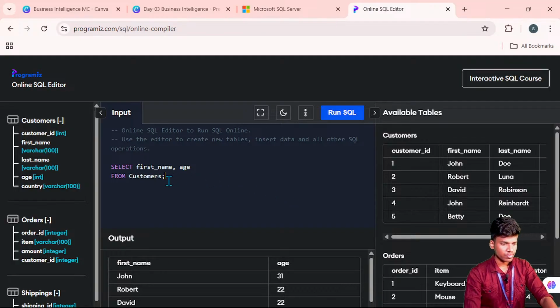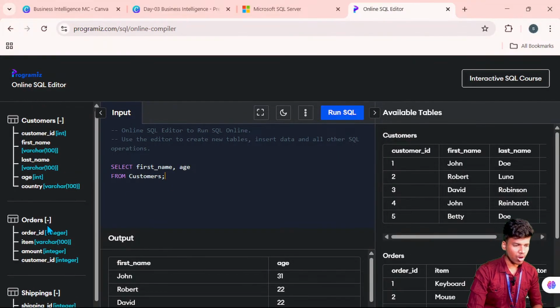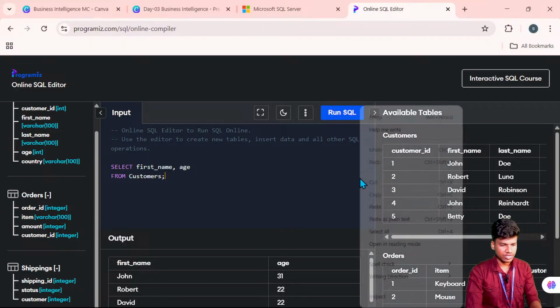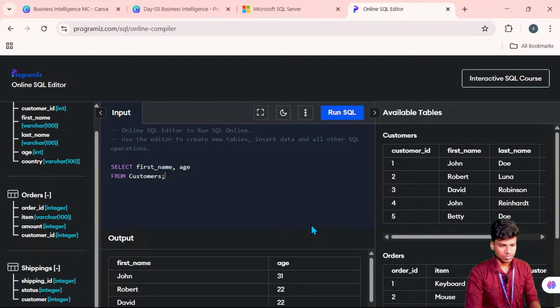Here we already have select and from. Select means the data you select, and from is where you will get it from. Here there are three common tables: one is the basic customer details, and the orders and the shipping are mentioned here. Now he mentioned the first name and the age from the customer table, and the output will show the customer's first name as well as the age.